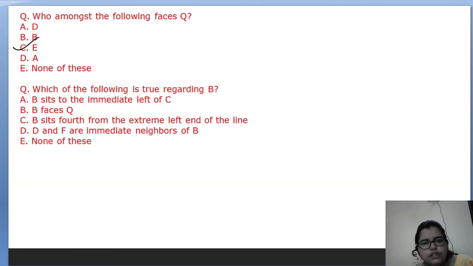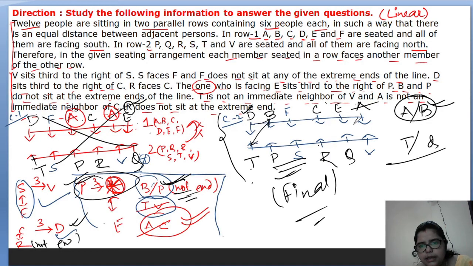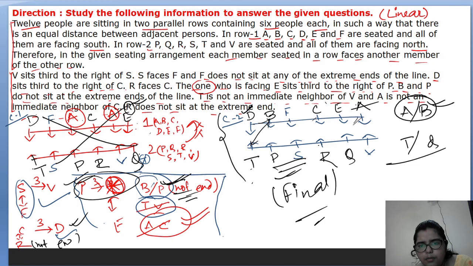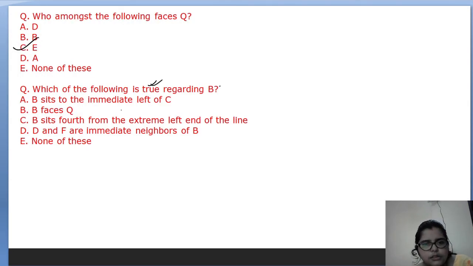Which of the following is true regarding B? B is to the immediate left of C. So we have to consider the true one. B sits to the immediate left of C? No, this is not true. Next, B faces Q. This is also not true because B faces P. Next, B sits fourth from the extreme end of the line.